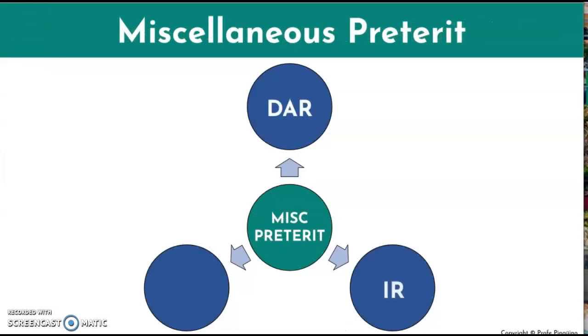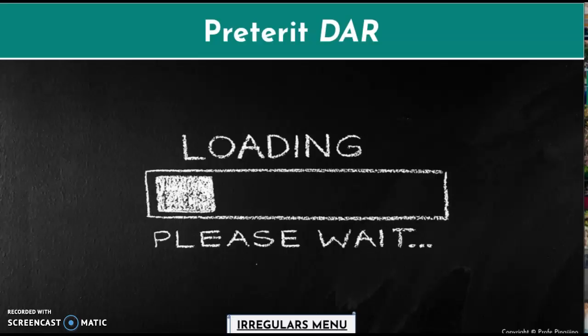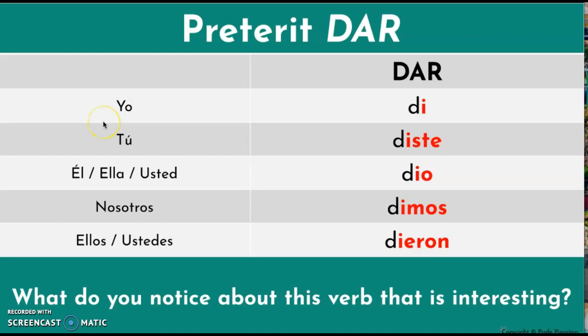Miscellaneous preterites are dar, ir, and ser. Dar is to give, ir is to go, and ser is to be. Let's start with the verb dar. The verb dar is an AR verb that takes the form of an ER, IR verb in the preterite tense.